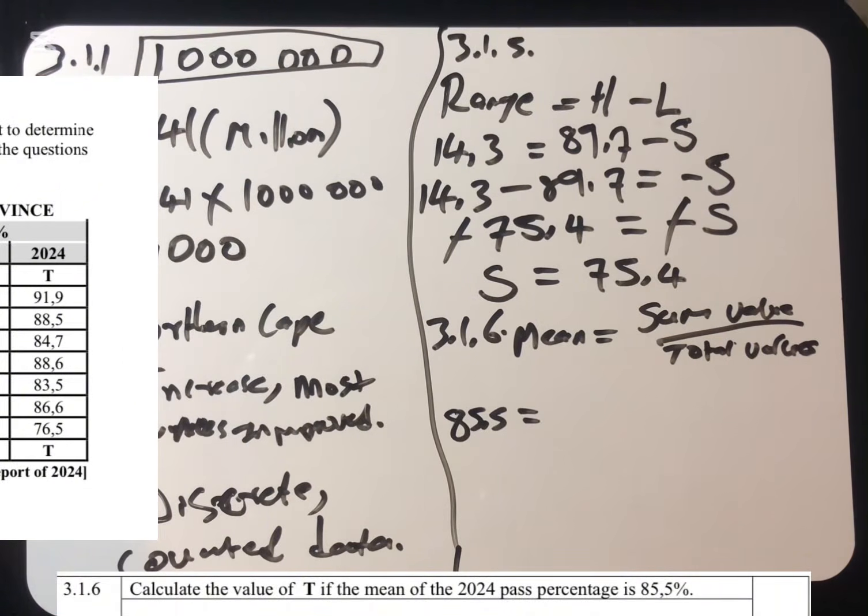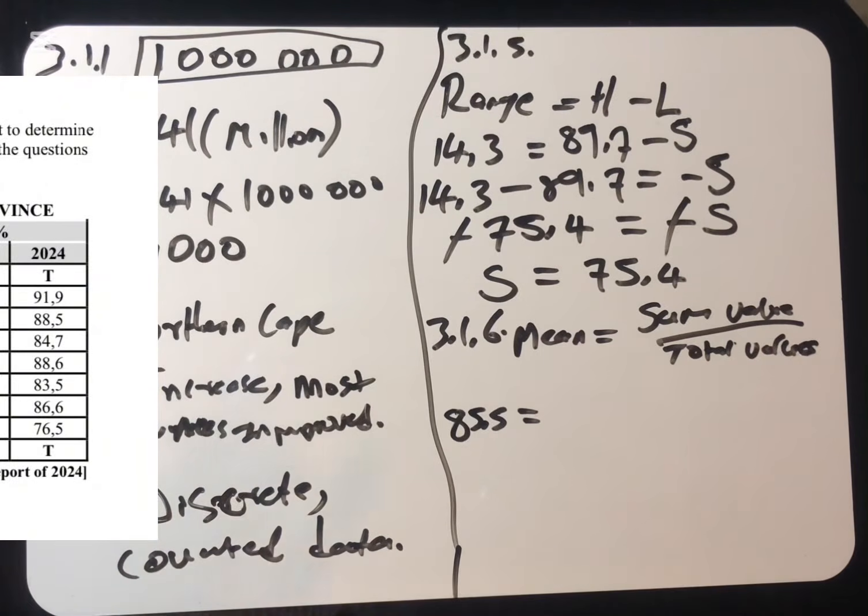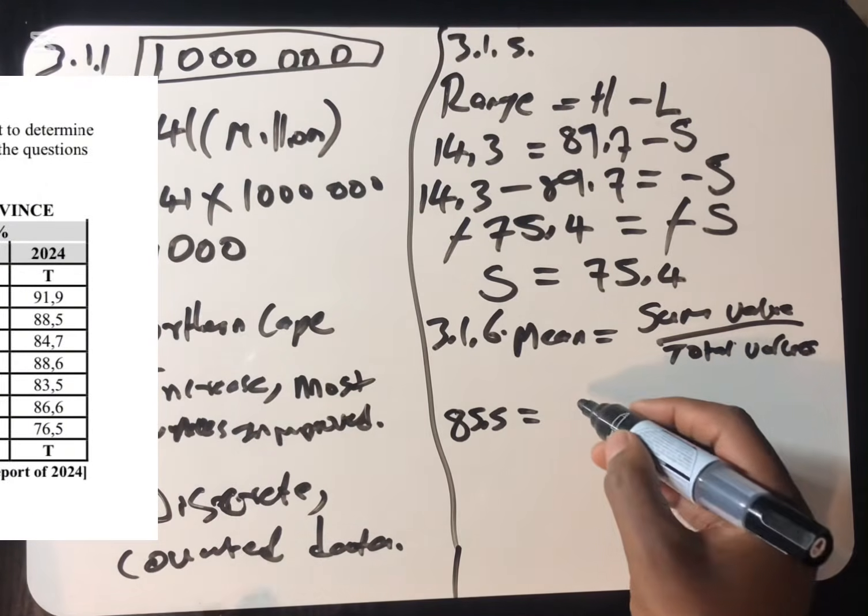We are going to say T plus 91.9 plus 88.5 plus 84.7 plus, okay, because of space here, let me just do this.